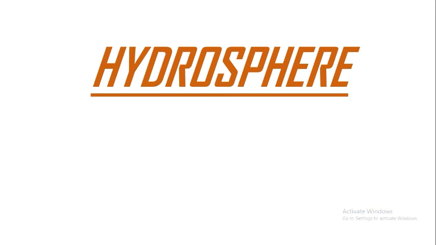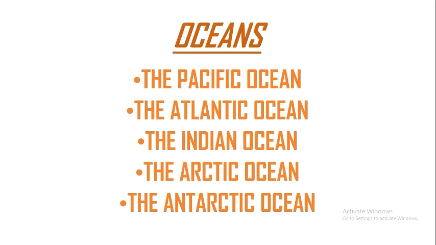Now we will study about the various sources of water. The first one is oceans. Okay, and there are five main oceans, and they are the Pacific Ocean, the Atlantic Ocean, the Indian Ocean, the Arctic Ocean, and the last one is the Antarctic Ocean. Pacific Ocean is the largest ocean. It spreads between Asia and America. It is also the deepest ocean.